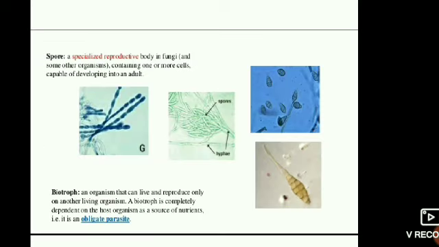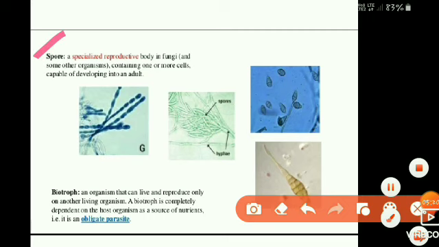The next term is spores. A spore is a specialized reproductive body of a fungus or any other organism, containing one or more cells. One or more cells means it may be unicellular or multicellular, and they are capable of developing into an adult.